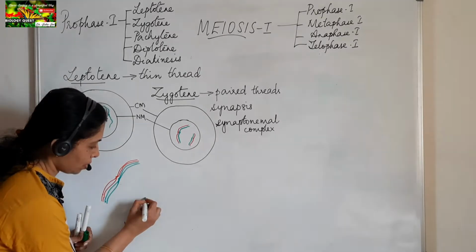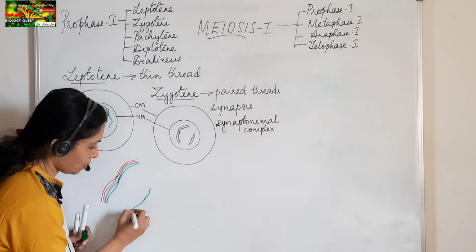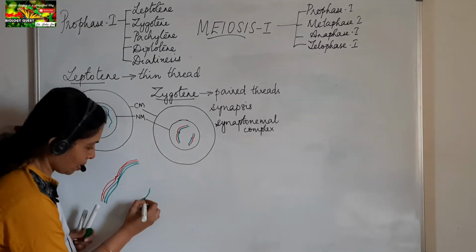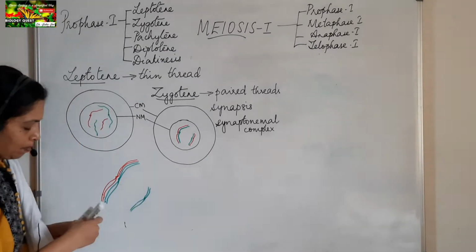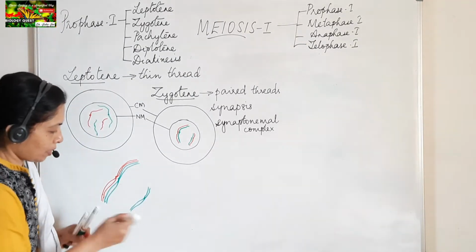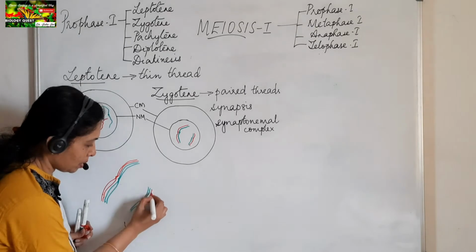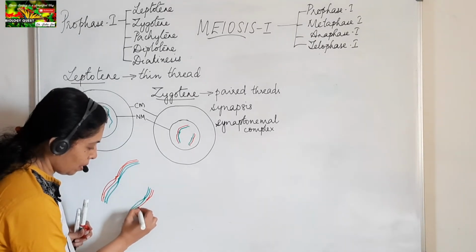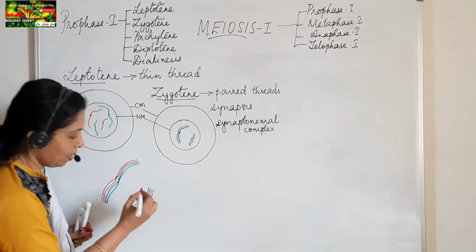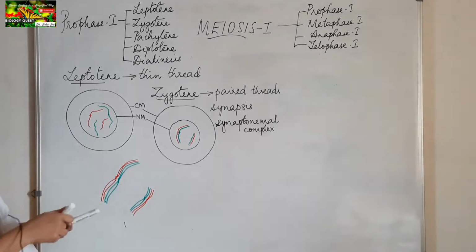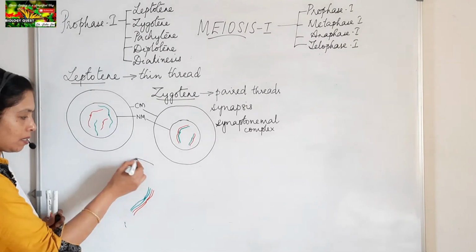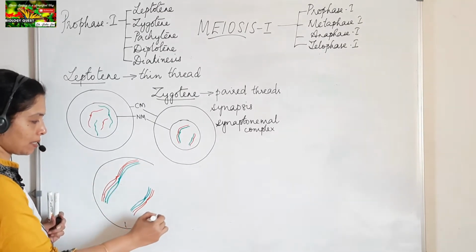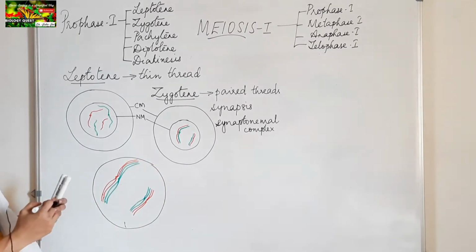If you closely look at the chromosomes inside the nucleus, each chromosome will have two arms, and the two arms are joined at the region which is the centromere. This is the way the chromosomes are present inside the nucleus.